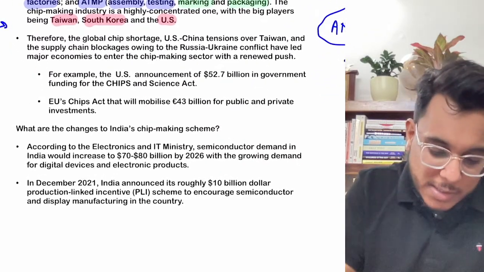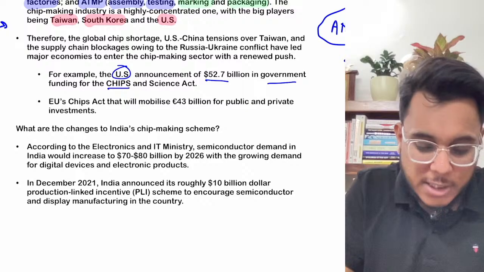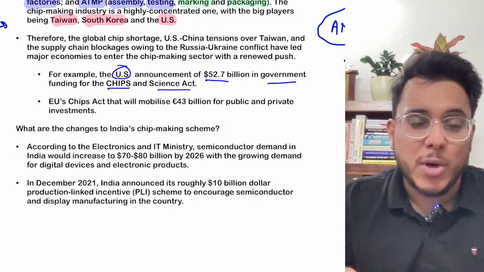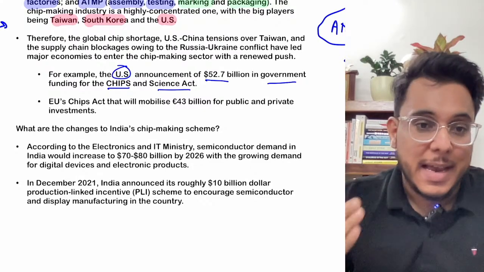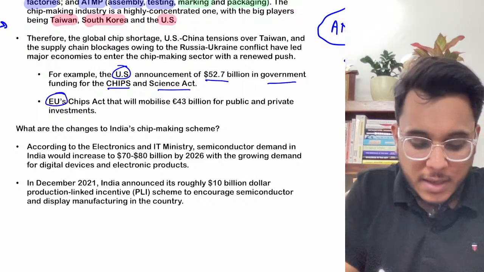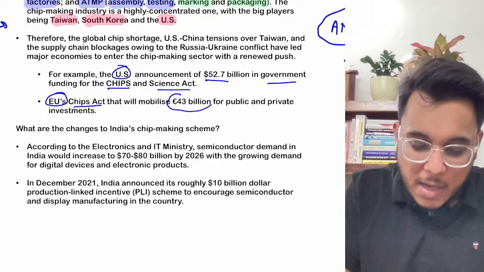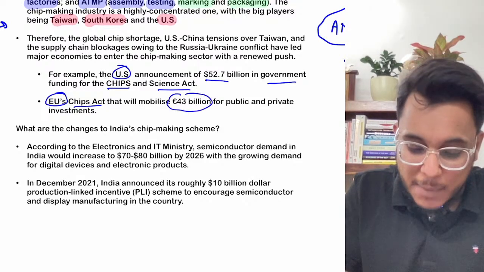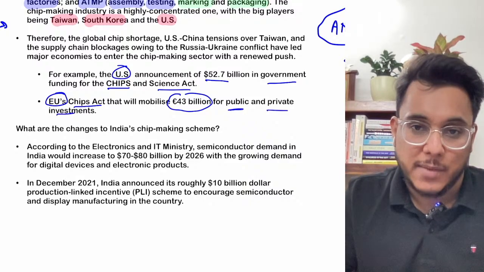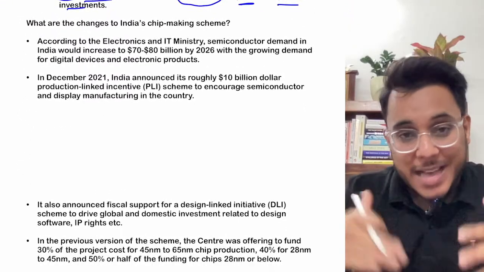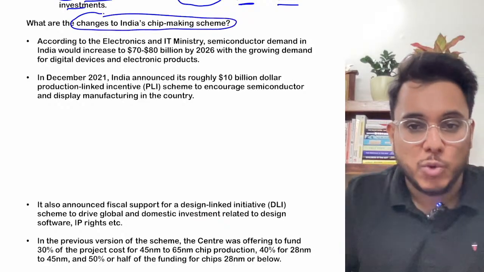For example, the USA announced $52.7 billion of government funding under the Chips and Science Act, in which economic support will be provided to chip manufacturers so that they can enhance their production capabilities. After that, the European Union came out with the Chips Act, in which 43 billion euros are being mobilized in the form of public and private investment for chip manufacturing. So that is something that is going on. Now, as all the world's countries are taking initiatives, India has also brought certain changes into chip manufacturing.